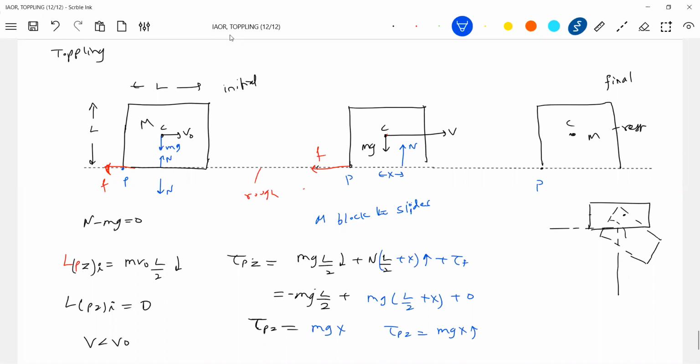Because the net torque should be non-zero about point P, the angular momentum of that rigid body should decrease. So therefore the net torque should be non-zero. In fact, the normal contact will shift. And I think I'm forcibly introducing you to this idea, forcibly. The normal contact will shift.